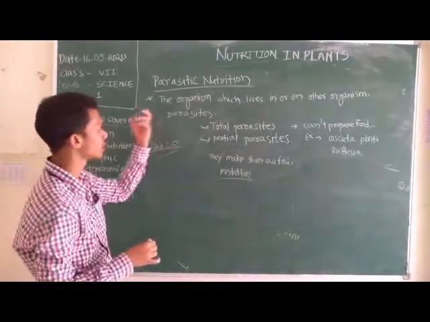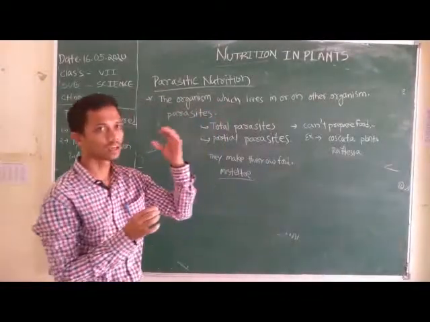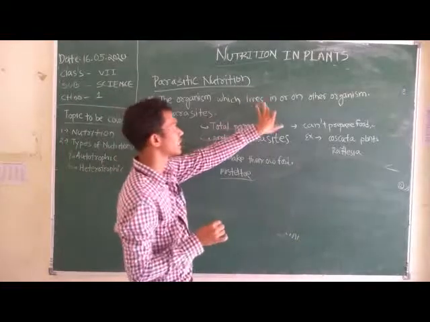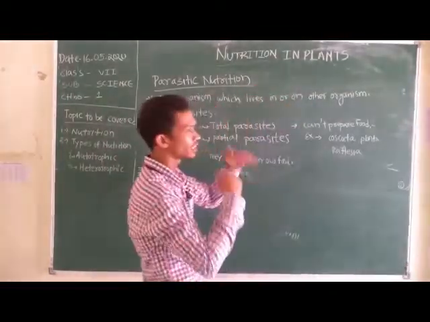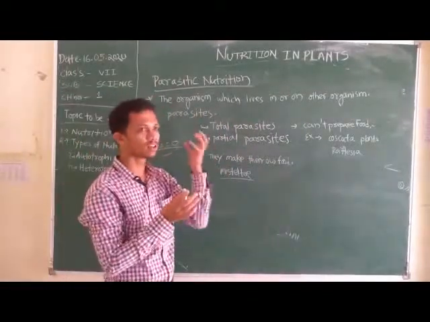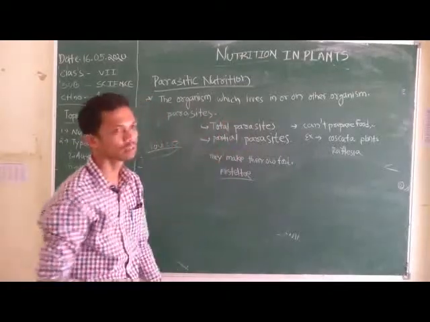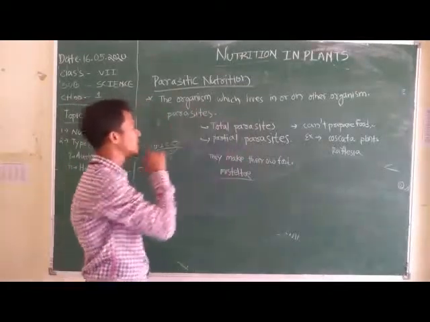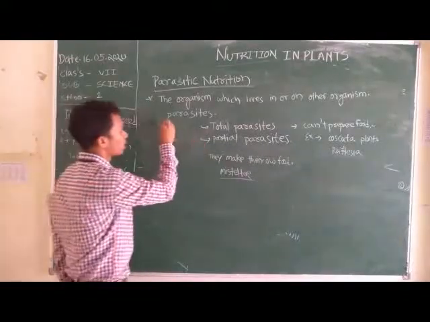They may live inside the organism or on its outer surface, and they collect food from their living host to complete their nutrition. Those organisms that behave in this way are called parasites. Parasites can be classified into two groups.